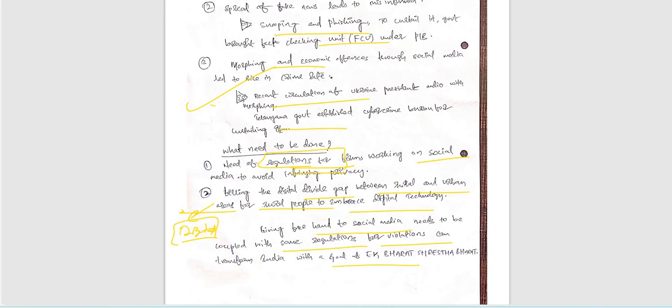Transform India with a goal of Ek Bharat Shreshtha Bharat. That is the main thing. Very good. Whatever targets or goals we have, we need to connect them in the conclusion. That is the futuristic note. That is what we need to write in the conclusion part.